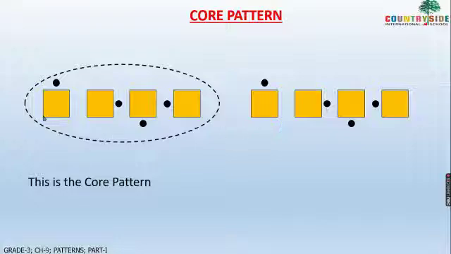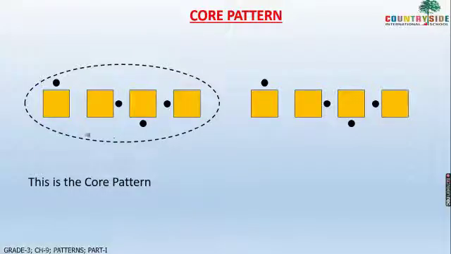So can you see here, up, then right, then down, then left, then up, right, down and left. So this pattern is repeated. From where it is repeating till there it is a core pattern.